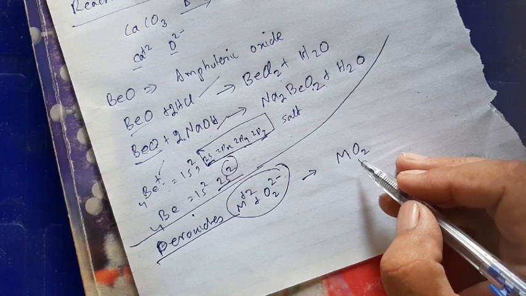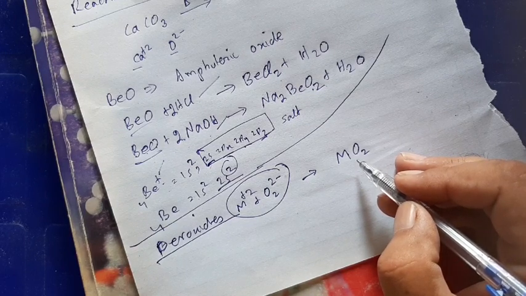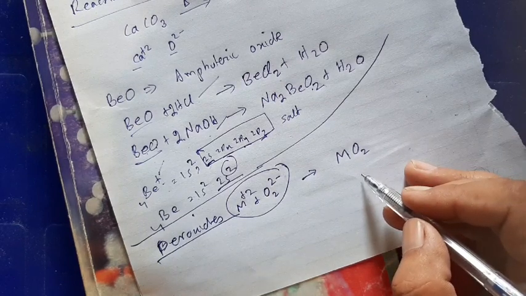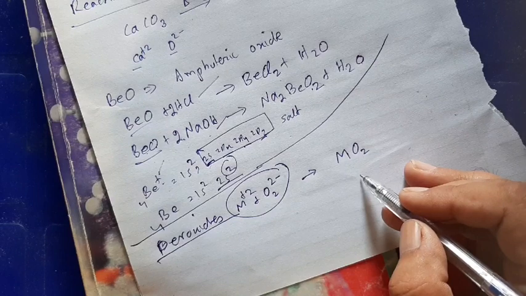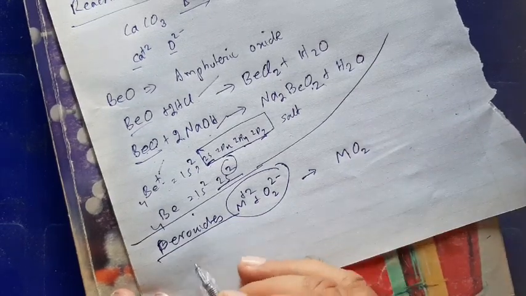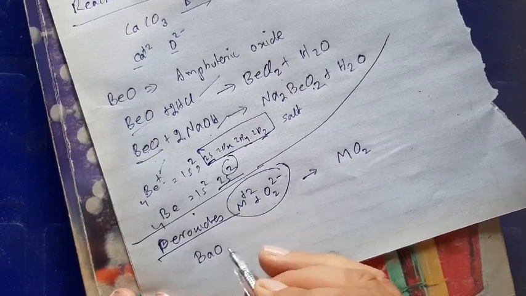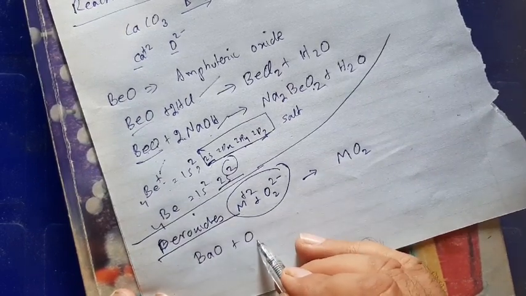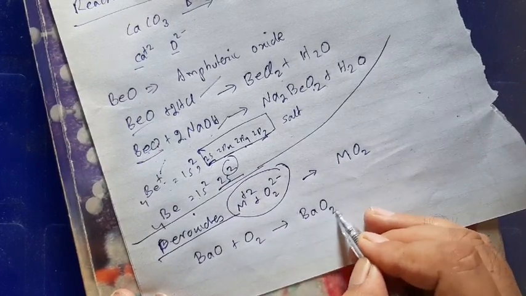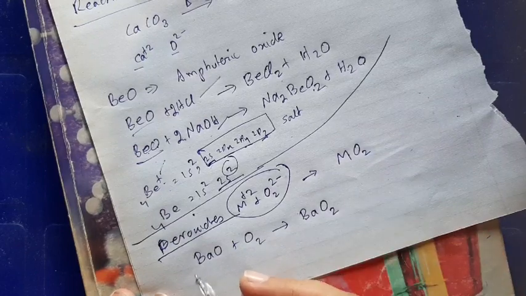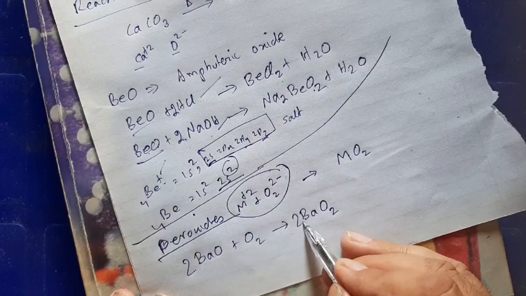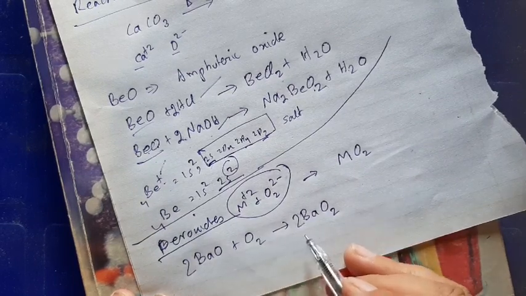Peroxides of the heavier metals, calcium, strontium, barium, the lower members which have more mass, so that's why they are called heavier metals, can be obtained by heating their normal oxides with oxygen at high temperature. Normal oxides are formed by reaction with oxygen, and if you heat further with excess oxygen, the ultimate result is barium peroxide, BaO2. So we can balance here: oxygen 2 and 2 makes 4, so multiply by 2, barium 2, oxygen 2 and 2 makes 4, barium peroxide.